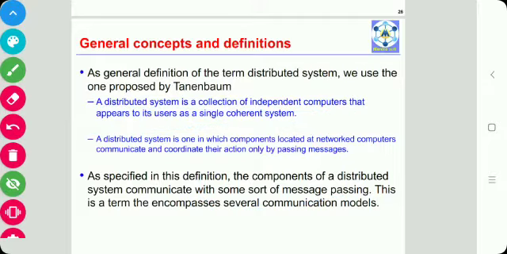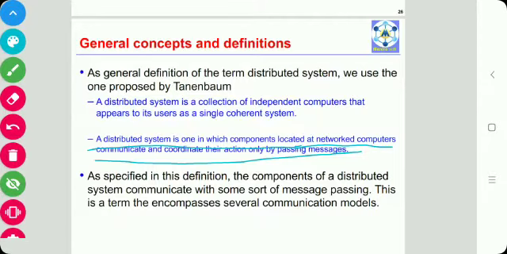According to that, a distributed system is one in which components located at networked computers communicate and coordinate their activity only by passing messages. So the components of a distributed system communicate with some sort of message passing. All these computers or components can communicate with each other by passing messages.